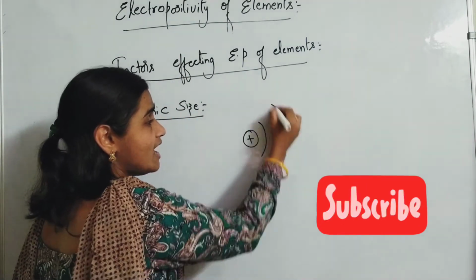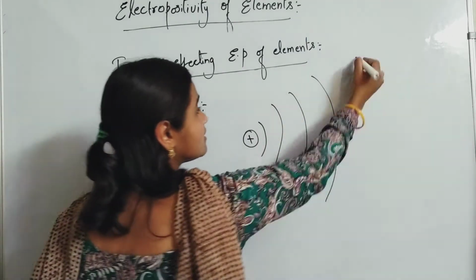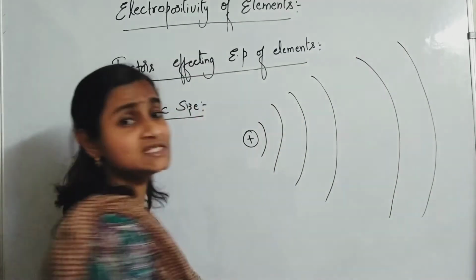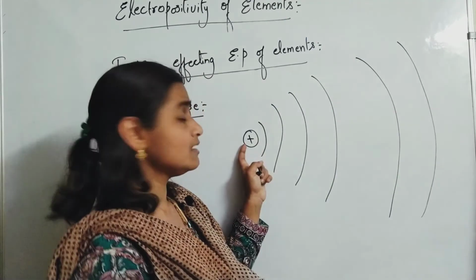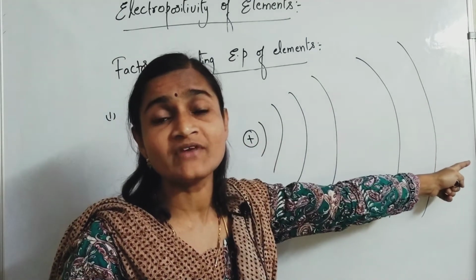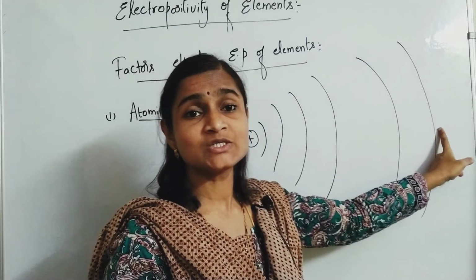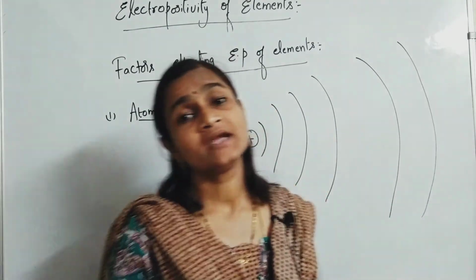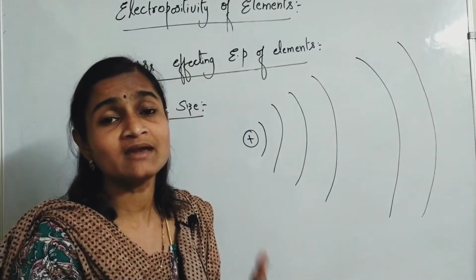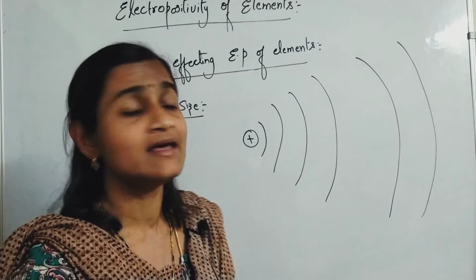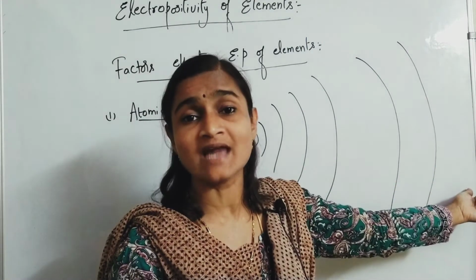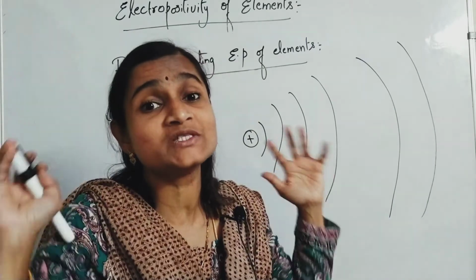Nucleus is here and the size is very big, which means the last orbit is very far from the nucleus. That means from this last orbit, an electron can be taken out very easily. So if the size of the atom is large, electropositivity is also very high.